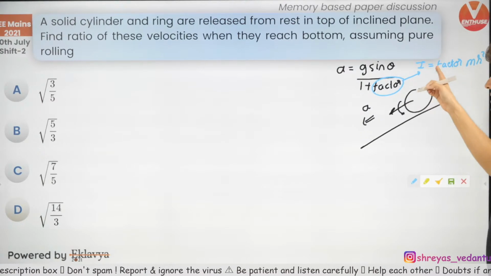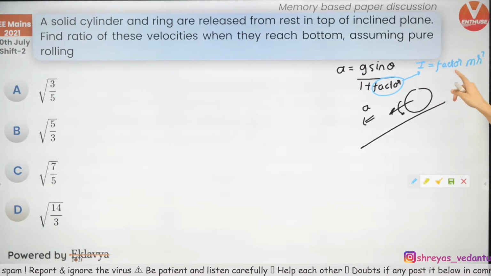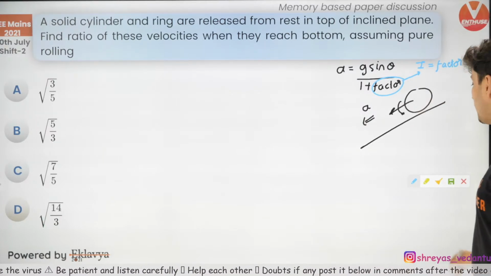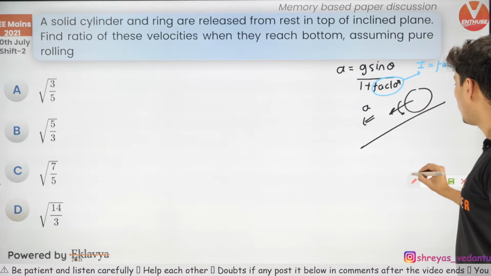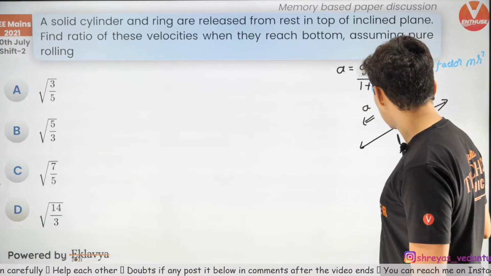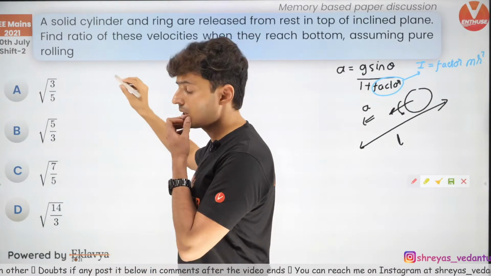So for disk it is half, for ring it is 1, for solid sphere it is 2 by 5, like that. So that factor is that factor. Now the length of that plane is L. So here is what I am going to do. First, to find the ratio of velocities, right?